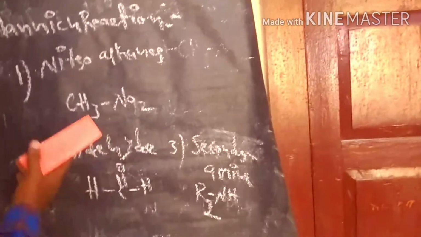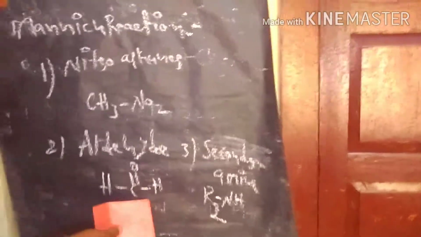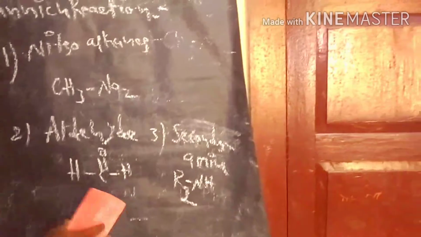We have three types of functional groups involved in this reaction: nitroalkanes, aldehydes (the simple aldehyde, formaldehyde), and the third one, secondary amines, in the presence of base to produce the products. So this is the start. We start with the simple example, methyl nitrate.